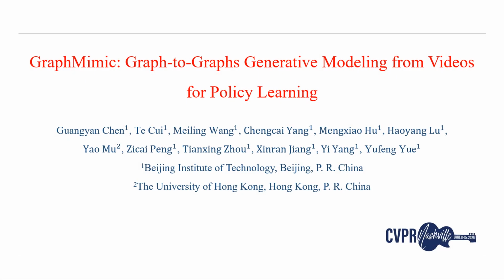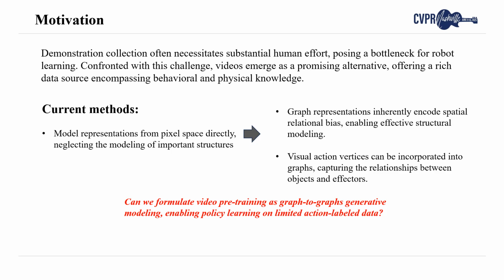In this video, we are going to provide an overview of our work titled GraphMimic: Graph-to-Graph Generative Modeling from Videos for Policy Learning. Imitation learning from demonstrations has become an effective paradigm for teaching robots to perform diverse behaviors. However, demonstration collection often necessitates substantial human effort, posing a bottleneck for robot learning.